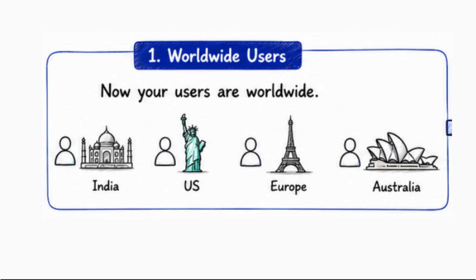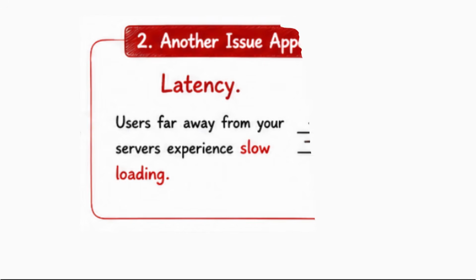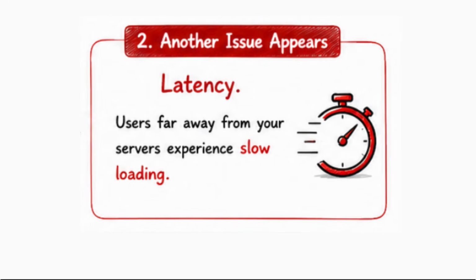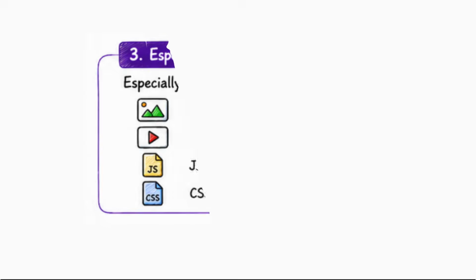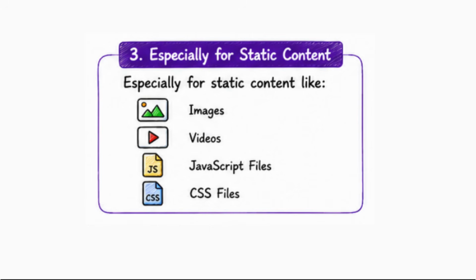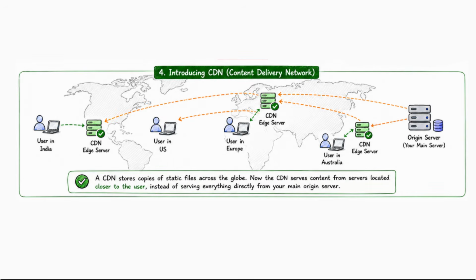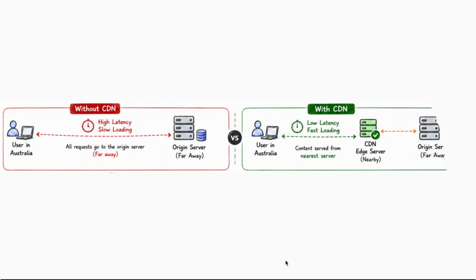Now your users are worldwide, India, US, Europe, Australia, and another issue appears, that is latency. Users far away from your servers experience slow loading, especially for static content like images, videos, JavaScript, and CSS files. So companies introduce a CDN, Content Delivery Network. A CDN stores copies of static files across the globe. Now the CDN serves content from servers located closer to the user instead of serving everything directly from your main origin server. This massively improves speed and user experience.